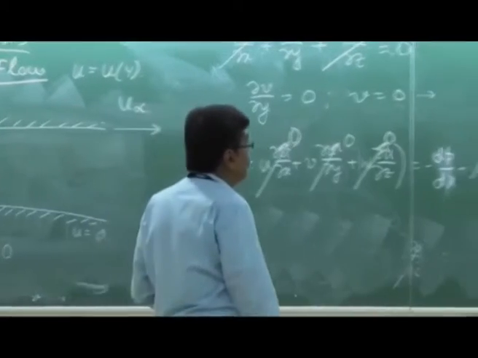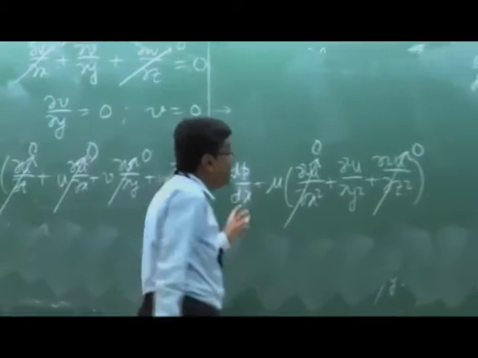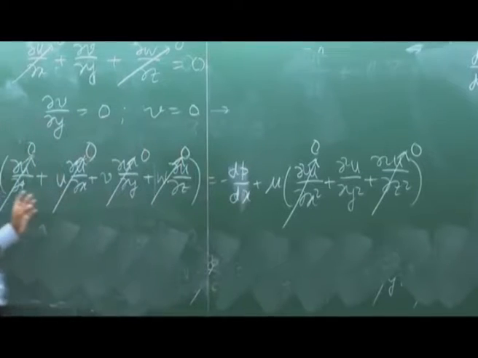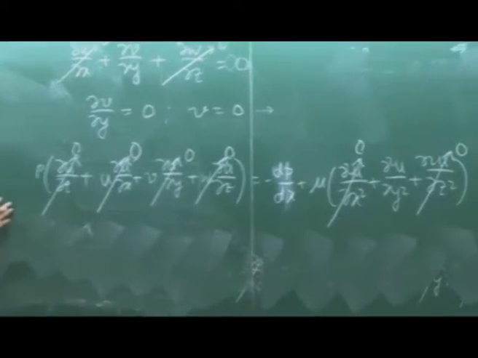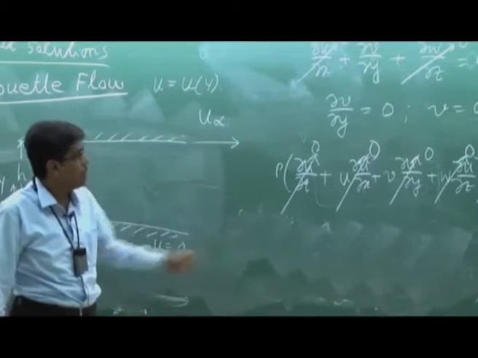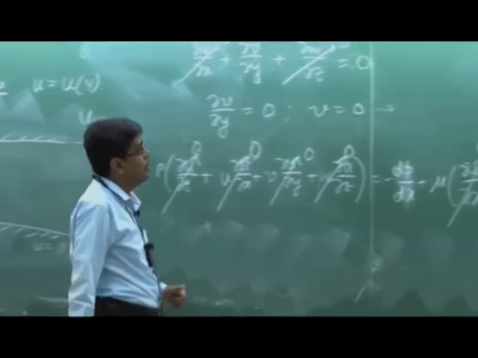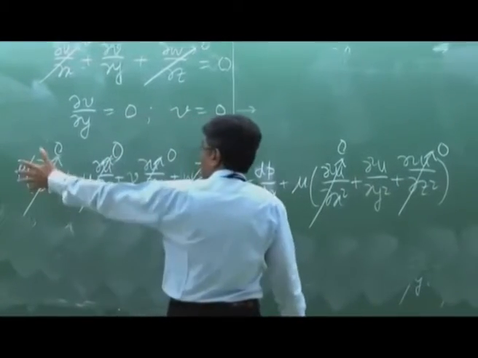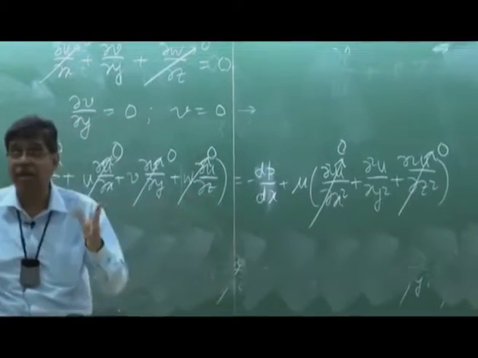So 1 by mu dp/dx. So we see that this is the final equation which we get from the Navier-Stokes equations in 3 directions for a Couette flow. Couette flow has not yet come.